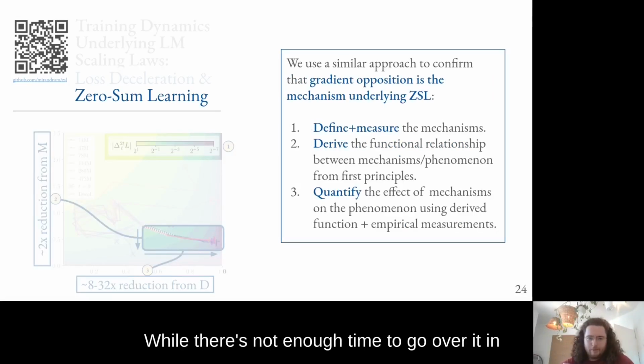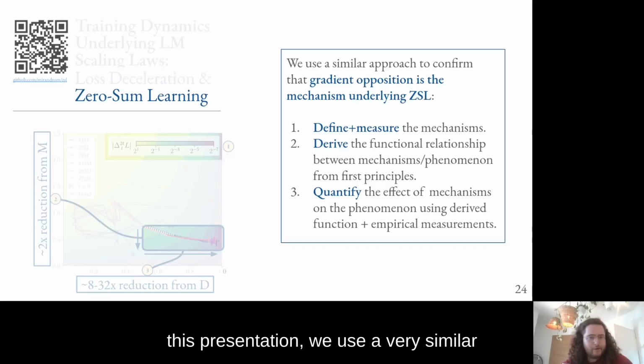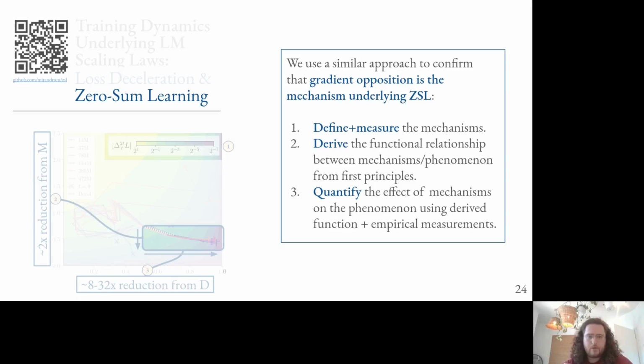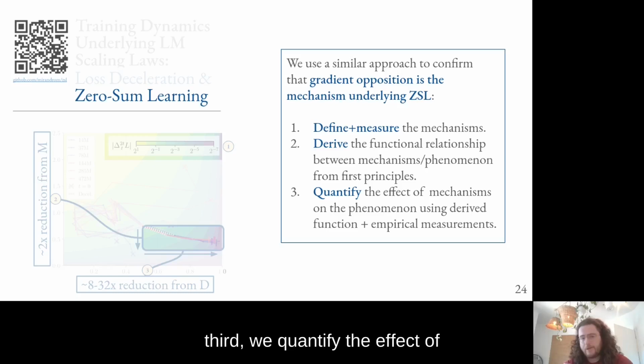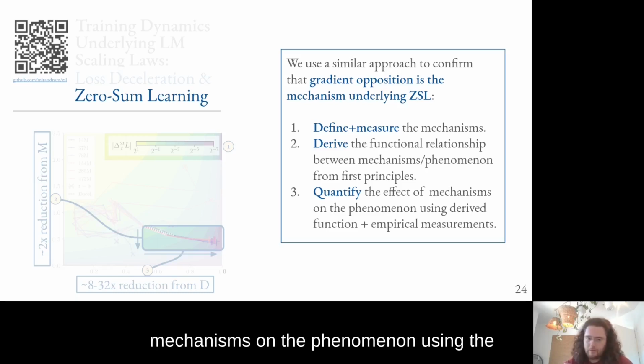While there's not enough time to go over it in this presentation, we use a very similar approach to show that gradient opposition is responsible for zero-sum learning. First, we define and measure the mechanisms. Second, we derive the functional relationship between mechanisms and phenomenon from first principles. And third, we quantify the effect of mechanisms on the phenomenon using the derived function and empirical measurements.